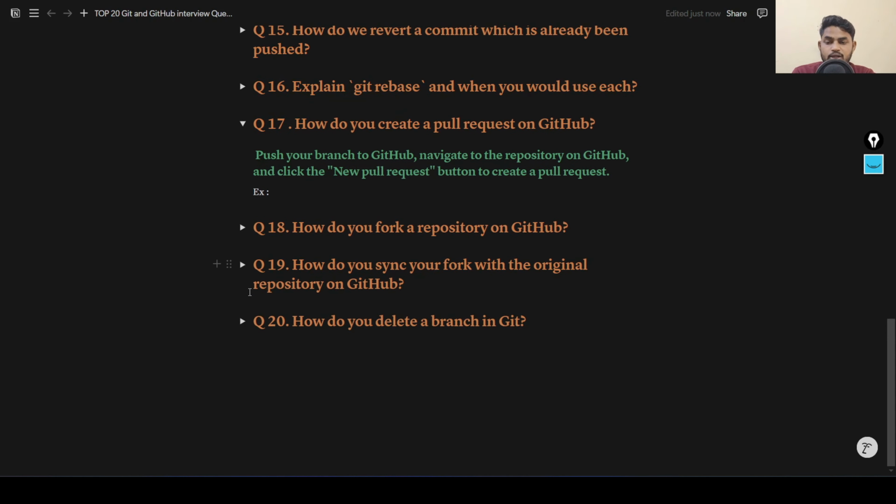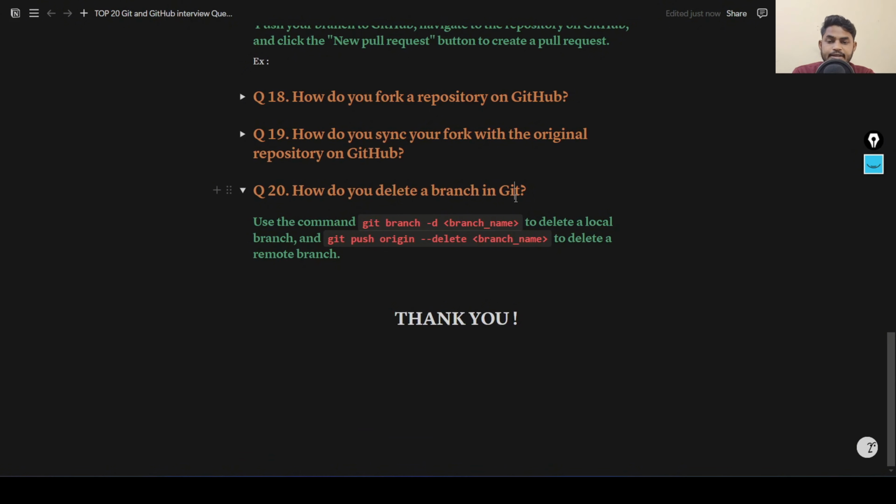Okay, so let's move to the next question, how do you delete a branch? Use this command to delete it. The d flag is for delete, to delete a branch. Type git branch -d then the branch name to delete a local branch, and git push origin --delete then the branch name to delete a remote branch. This will delete your local branch, and this will delete your remote branch also. Okay, so that's how this works.